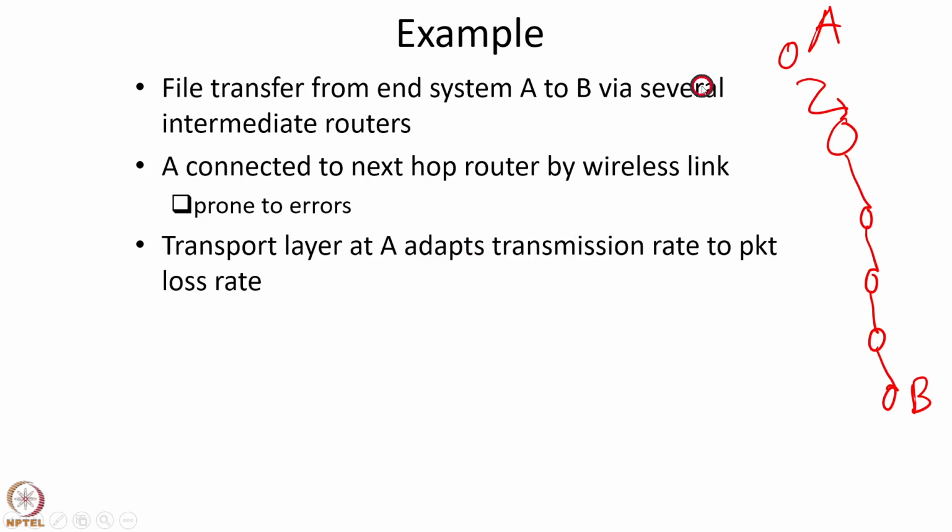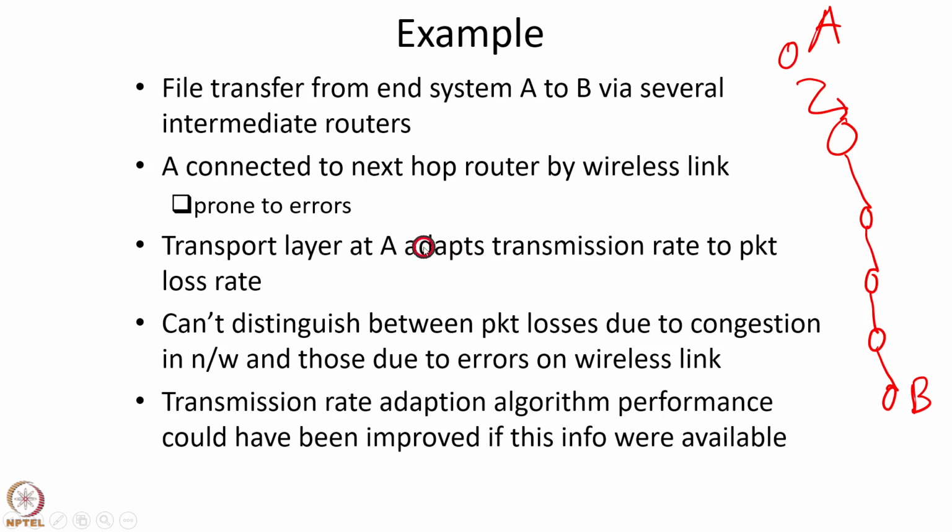The transport layer at A adapts its transmission rate to the packet loss rate. So whenever a packet loss happens, the transport layer at A reduces the transmission rate, and when an acknowledgement is received, it increases the transmission rate. But the transport layer at A cannot distinguish between packet losses because of congestion in the network and those because of errors on the wireless link. Some packet losses happen because of errors on this wireless link, so the packets are lost on this link itself. Some packets are lost because of congestion in the network at one of these other routers.